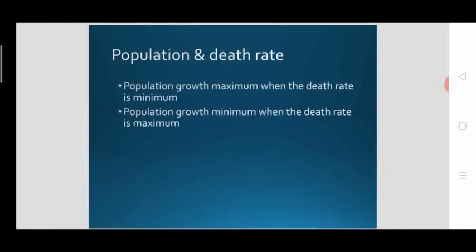Population growth will be maximum when death rate is minimum. Similarly, population growth will be minimum when death rate is maximum. So at the subsistence level of income, birth rate and death rate are equal, then population growth will be zero. Below the subsistence level of income, death rate will be greater than birth rate, then population growth will be negative, minus growth rate will happen. Above the subsistence level of income, birth rate will be greater than death rate, or death rate is lower than birth rate, then population growth will be positive.